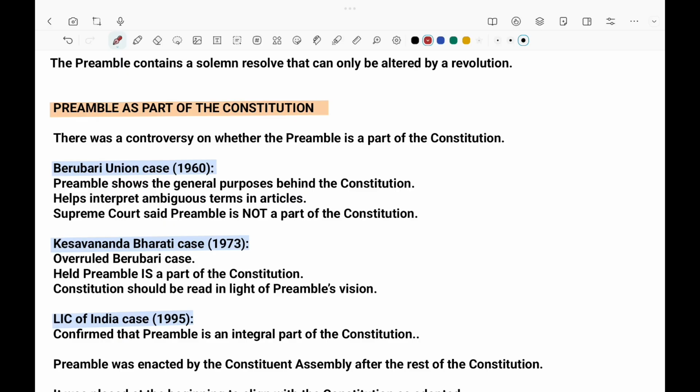So the government said, give this temple land to us. But Kesavananda went directly to the Supreme Court and said that this is overruling my fundamental right to property.